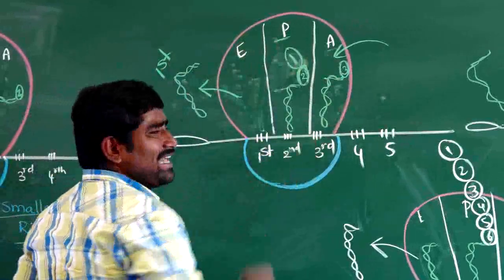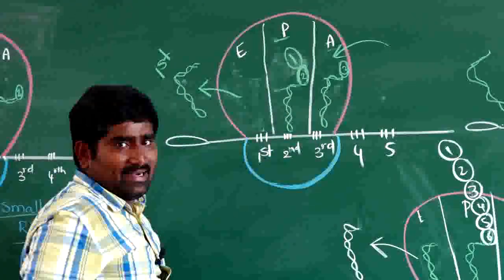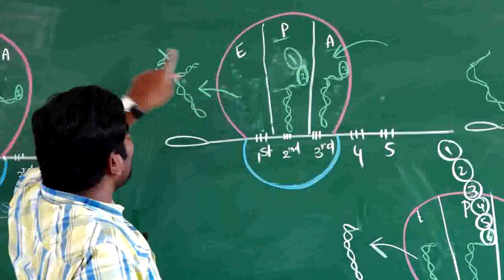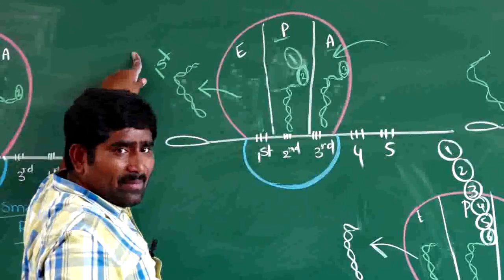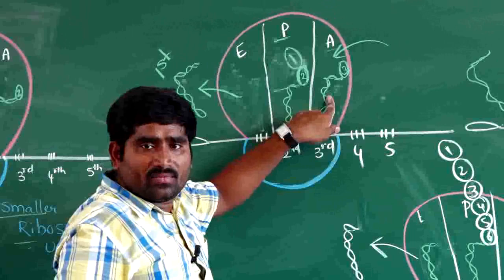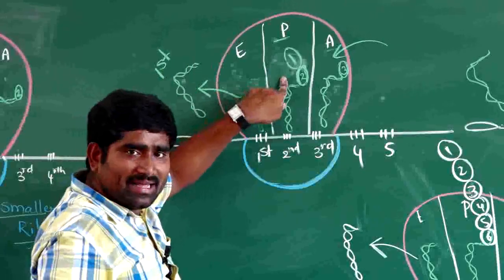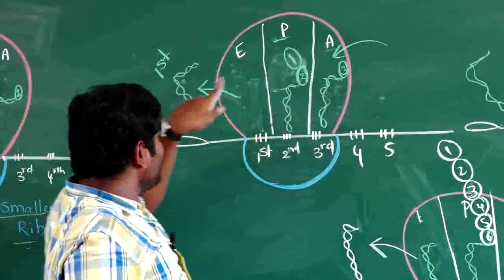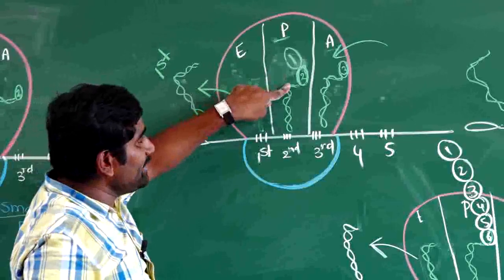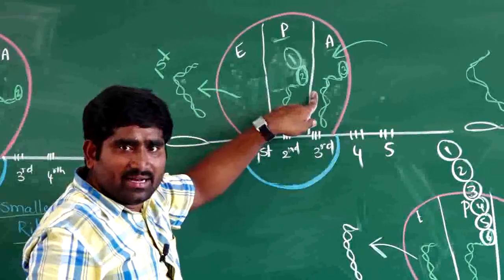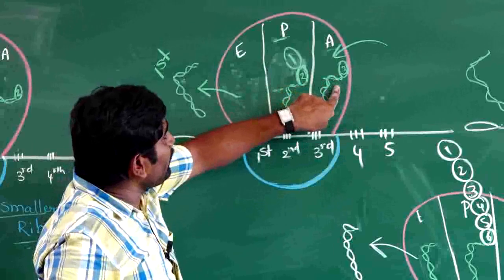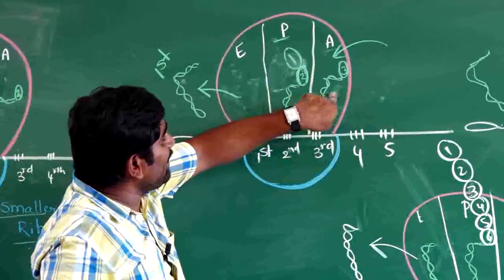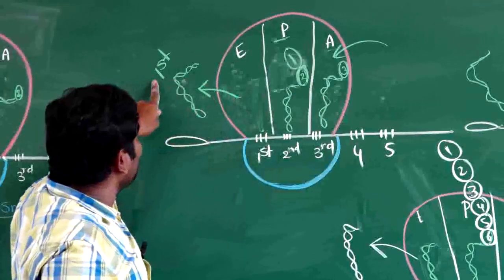When the third tRNA is accepted, the first tRNA will be eliminated. For example, the fourth tRNA is eliminated this side. Then what happens? The sixth tRNA will come inside. The fourth is eliminated, the fifth will be there here, and the sixth will come. So this one is eliminating, the second is here, and the third is coming inside. Like that, the third tRNA will be accepted inside, and the first tRNA will be eliminated.